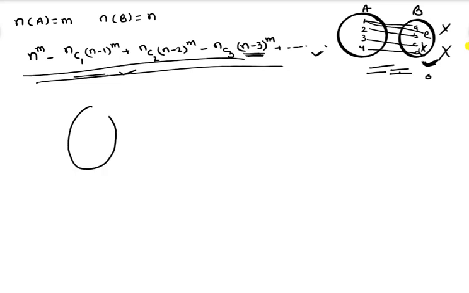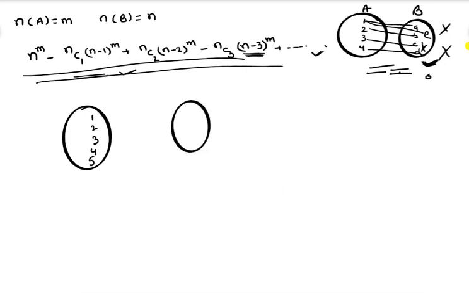Suppose you see another example here. We have 5 elements here, 1, 2, 3, 4, 5, and here we have A, B, C, 3 elements. Now from A to B we have to find the number of onto functions.